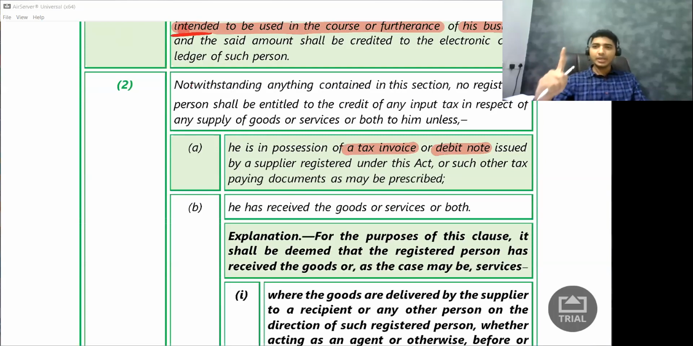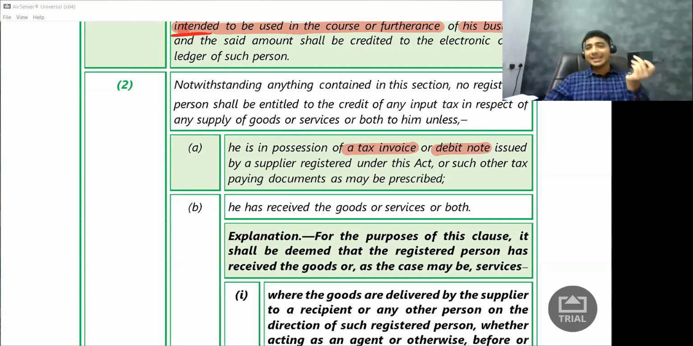I need to have an invoice with me. Let us say I purchased this hard disk, a 4 TB hard disk, by paying some 5,000 rupees. Along with that 5,000 rupees, I paid 1,000 rupees as GST. So total, how much did I pay? 5,000 plus 1,000, 6,000 I paid.